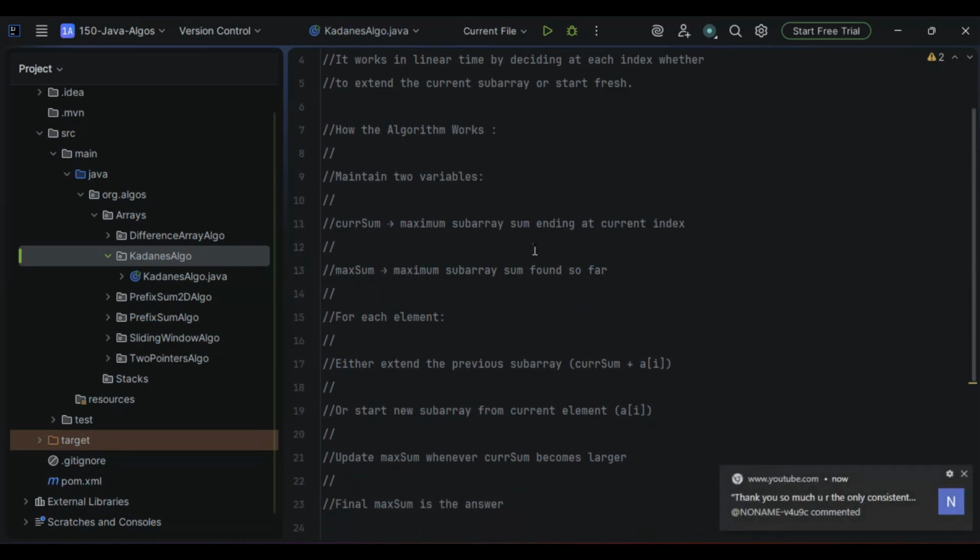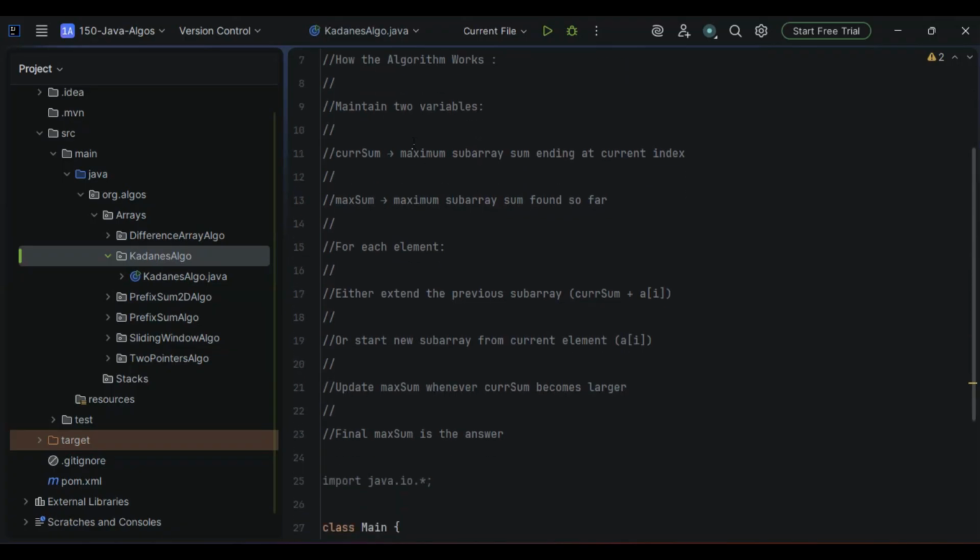Next, let's move on with the explanation part. Let's see how the algorithm works. We will be maintaining two variables mainly. One is the current sum, and another one is the maximum sum.